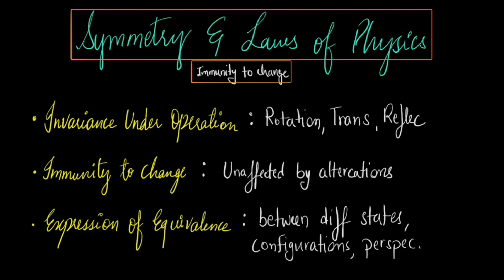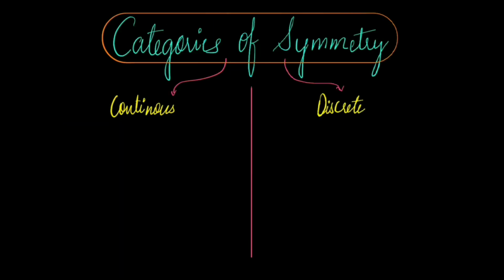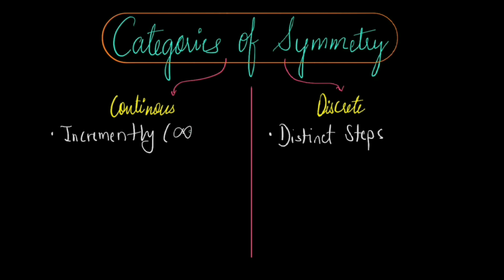So now let's discuss the categories of symmetry. Symmetry in physics can be broadly categorized based on the nature of the transformations involved and their spatial or temporal applicability. So first, let's see the category based on continuous and discrete symmetries. The distinction between continuous and discrete symmetries lies in whether the transformation can be performed incrementally or only in distinct steps.